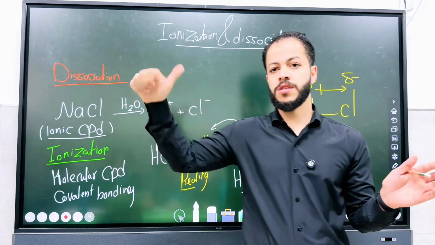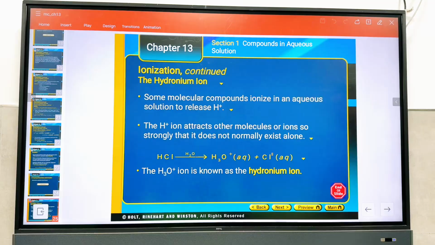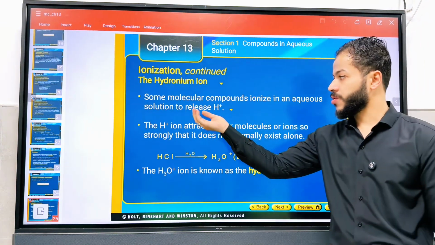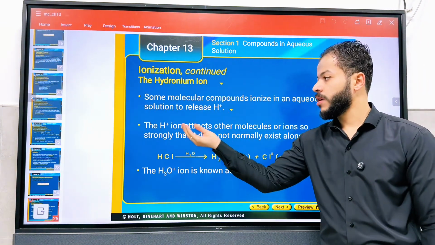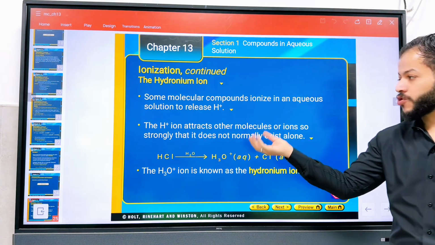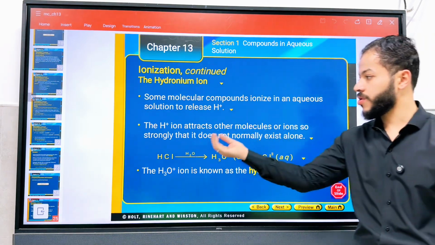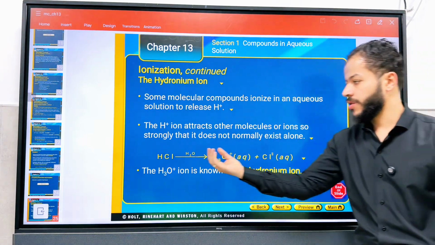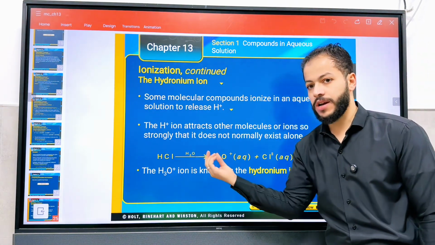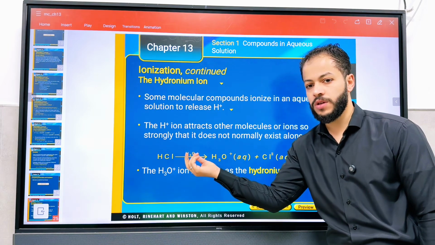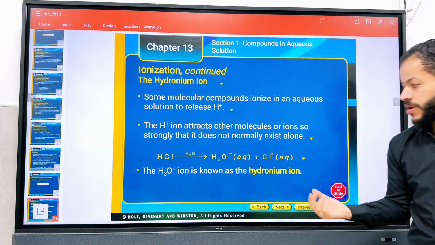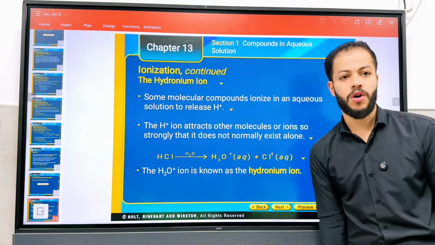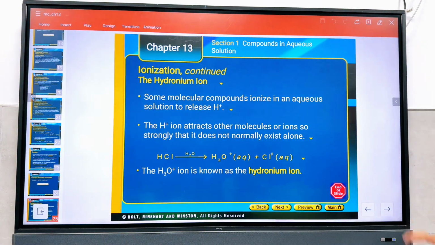Okay, yeah. This is our first idea. The hydronium ion: some molecular compounds ionize in aqueous solutions to release H positive. The H positive ion attracts other molecules or ions so strongly that it does not normally exist alone. So the H positive from HCl is attracted to H2O to form the hydronium ion in aqueous solution, along with chloride. And we name H3O positive the hydronium ion.